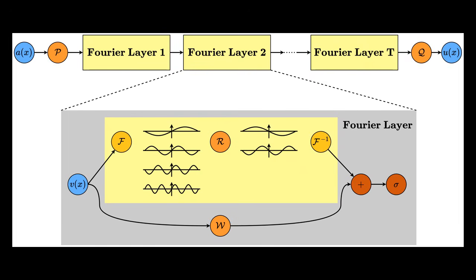In fluid dynamics, material science, climate modeling, and electromagnetics, the input is a function defined over a space, and the solution is also another function. So instead of learning a function between vectors, we want to learn a mapping between functional spaces. More formally, this becomes a mapping between two separable Banach spaces. Such a mapping is called an operator. This leads to the idea of a neural operator. Instead of learning a function, the neural network learns an operator that maps one function to another.